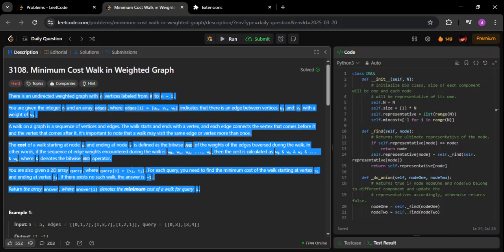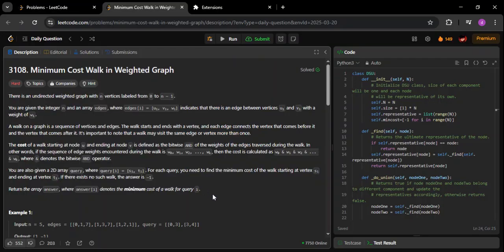So in this question, first of all, this is a very good question, because there are so many things involved here. There is a graph kind of concept involved here. There is a concept of disjoint set union involved here, which is also called union find, and there are multiple other things around here. And obviously the bit manipulation part also, because we are using the bitwise AND operator.